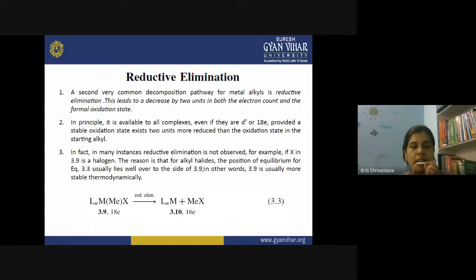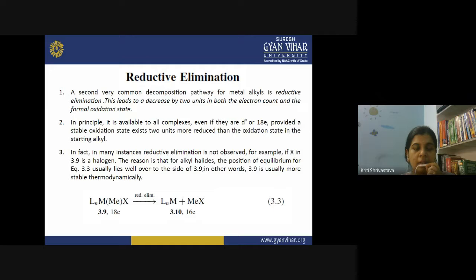So the metal alkyls are quite unstable, especially in the case of main group elements and in the early transition metals. So beta elimination was the first very common decomposition pathway. The second one is reductive elimination. Now what happens in reductive elimination?